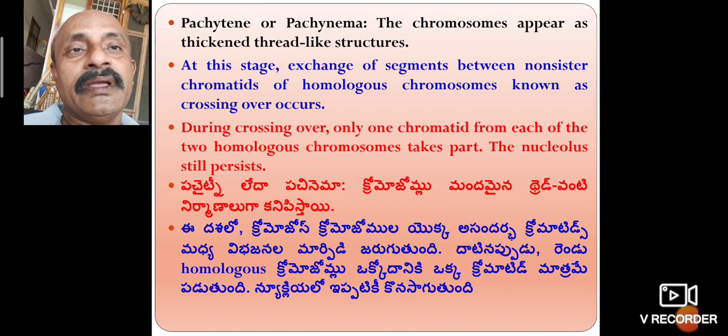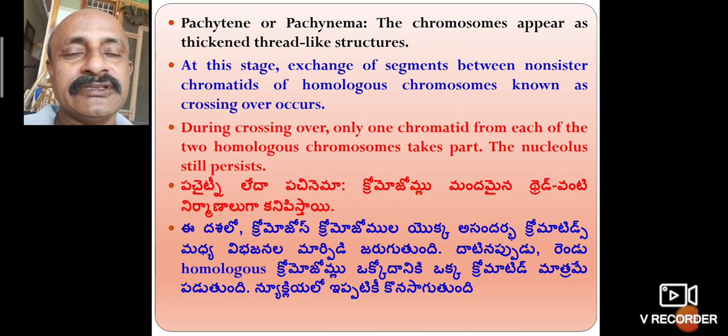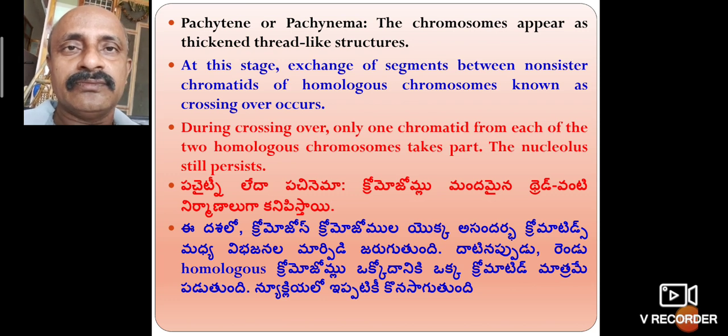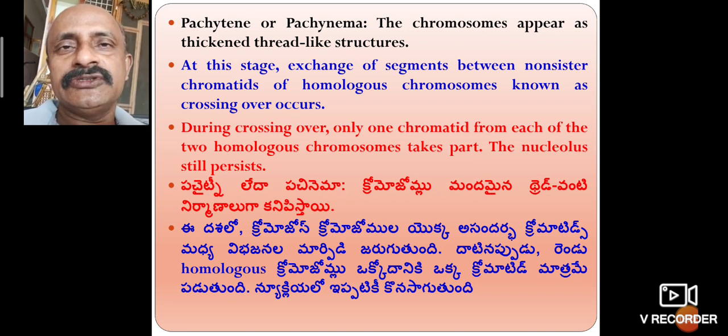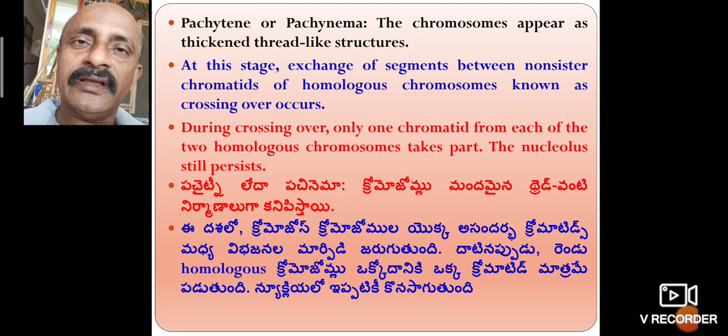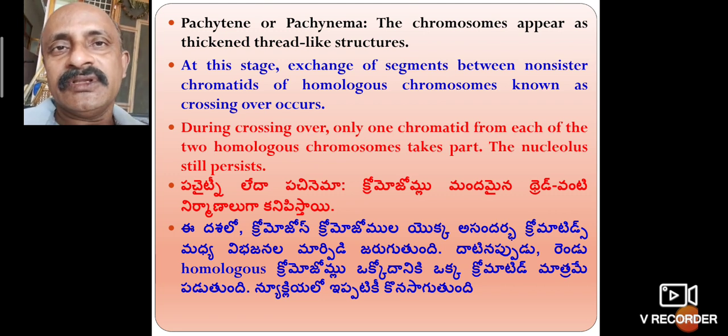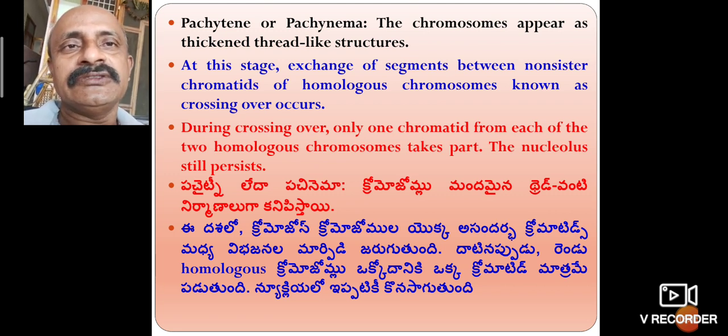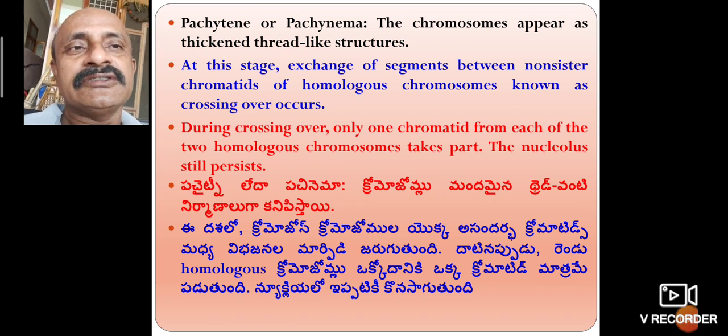In pachytene, the chromosomes appear as thickened thread-like structures. Thickened thread-like structures come close, so they are near to each other. Chromosomes such as XY or XX are near to each other. That is the thickened thread-like structure.